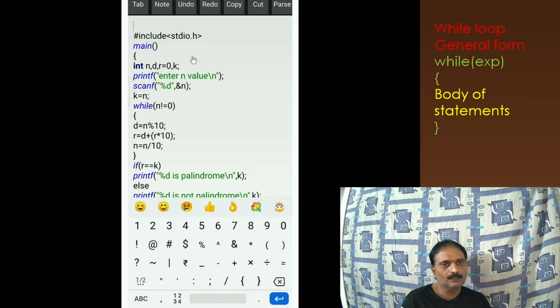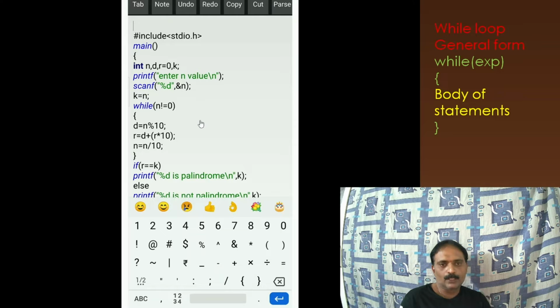All these things are common. I am going to enter a value of n. This is the input n. I am giving this n as the input, and while n is not equal to 0, it is going to perform these statements. d is equal to n % 10. n % 10 means we get the remainder of n.